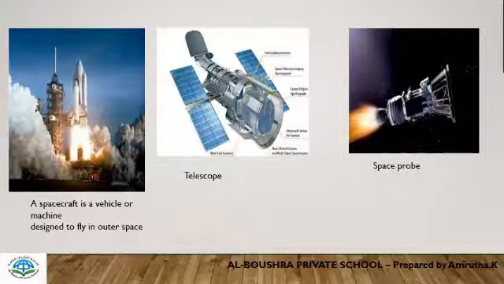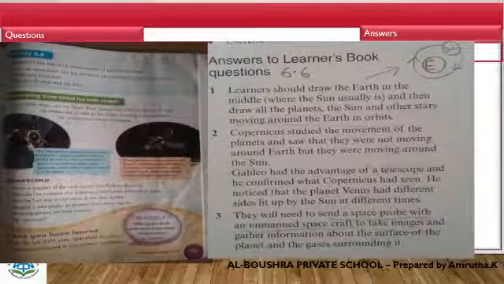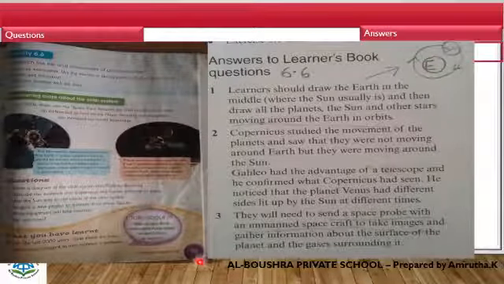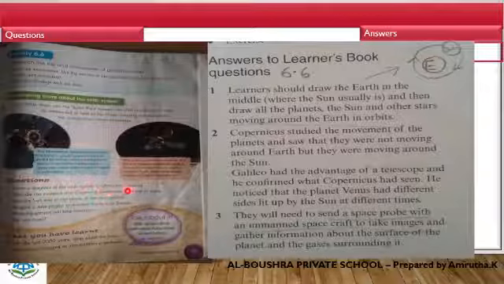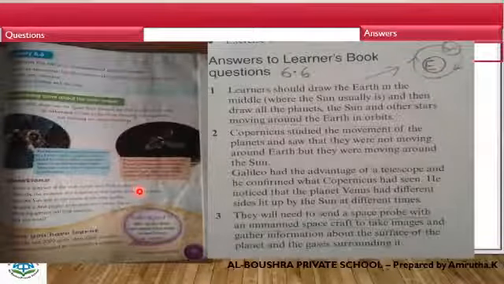Which is used to study astronomy. In your textbook, page number 93, they have given 3 questions. The first question is, draw a diagram of the solar system that Ptolemy described. What did Ptolemy describe? He told that Earth was at the center and all other planets are revolving around the Earth.